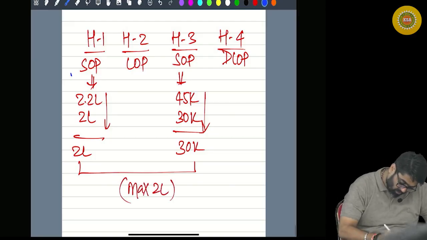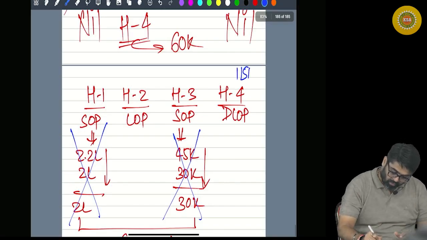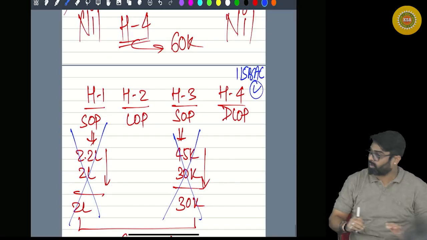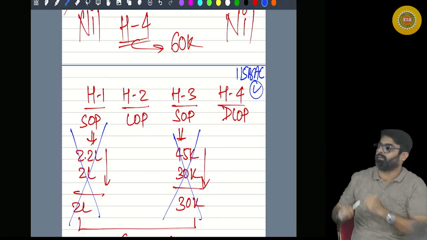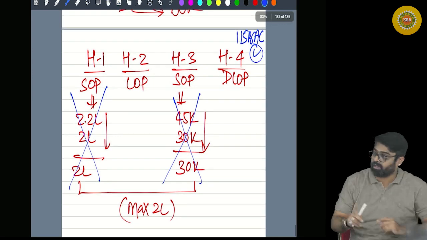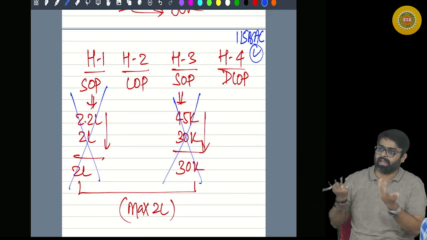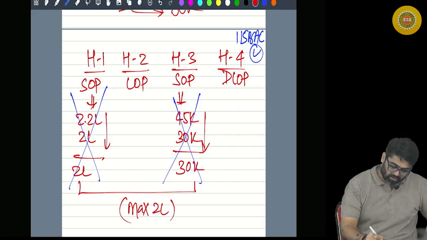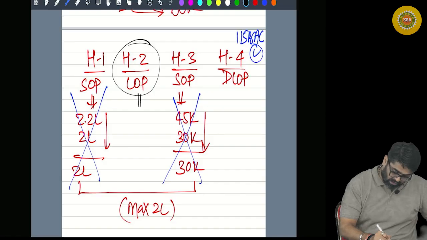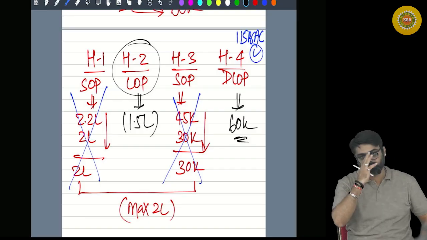But both taken together cannot be more than a maximum 2 lakh rupees loss. But you are not going to do this. Why? Because you are following 115BAC. If you follow 115BAC, under the head house property, you cannot claim interest of SOP. But can you still claim interest of LOP and DLOP? Yes. There is no restriction. So you claimed interest, and here you are having a loss of 1.5 lakhs, and here you are having a profit of 60,000.